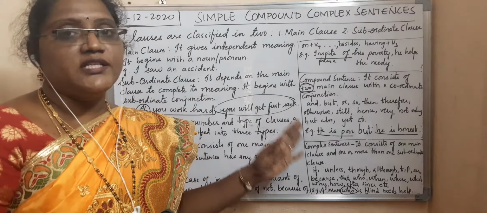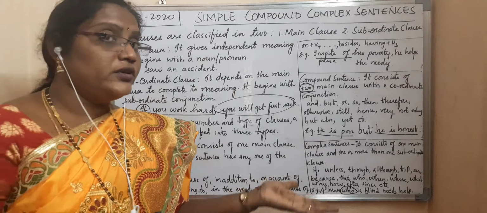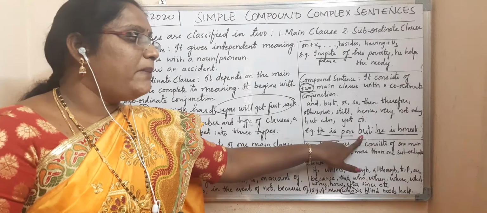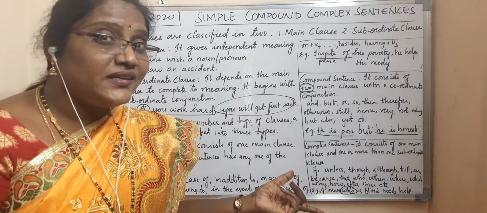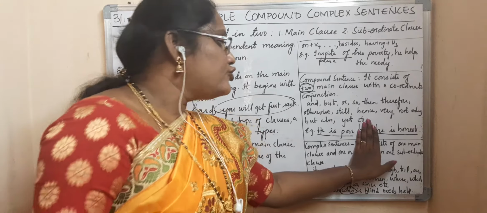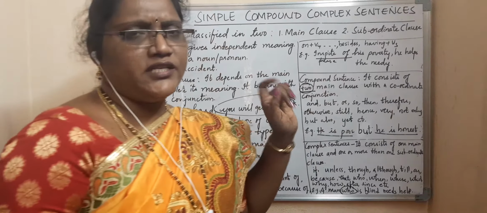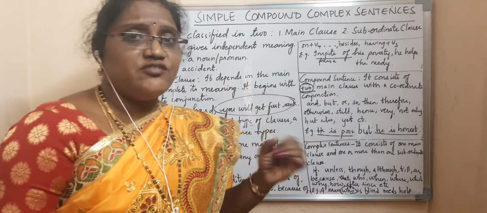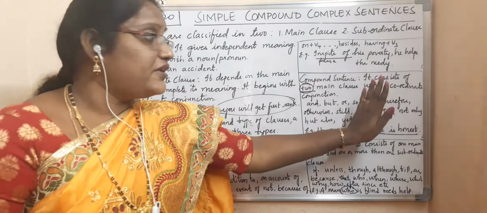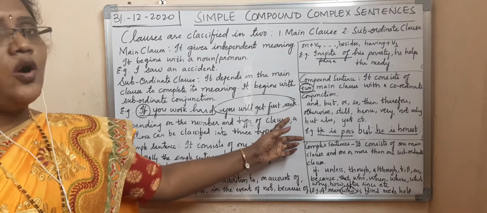Then what is a compound sentence? A compound sentence consists of two main clauses with a coordinate conjunction. If you have forgotten the coordinate conjunctions, cover the conjunction. If you get a doubt whether it is a compound or complex sentence, cover the conjunction and identify how many clauses are there. Two main clauses are there: he is poor, he is honest. Then this sentence comes under compound sentence. In that way also you can identify a compound sentence.